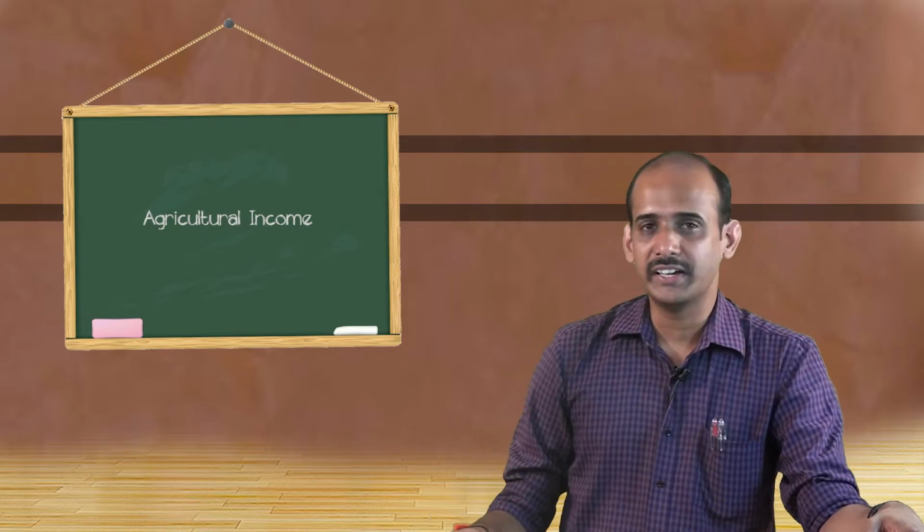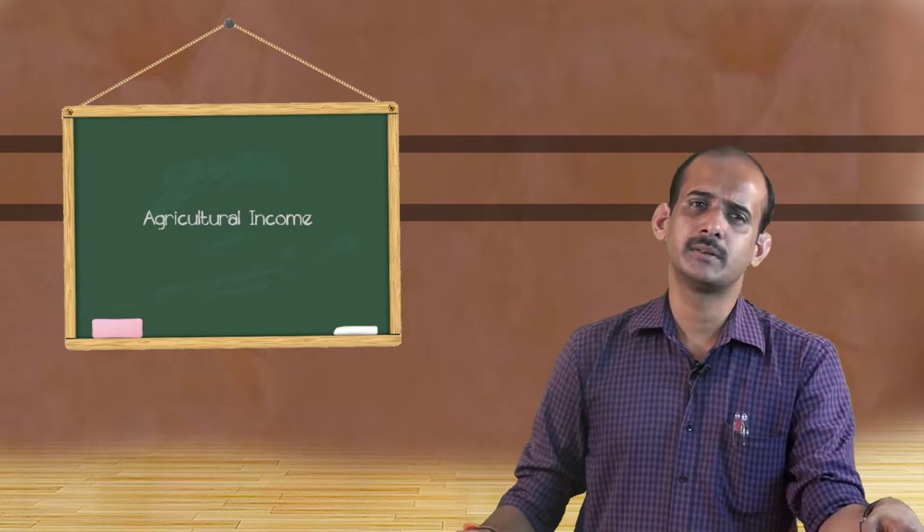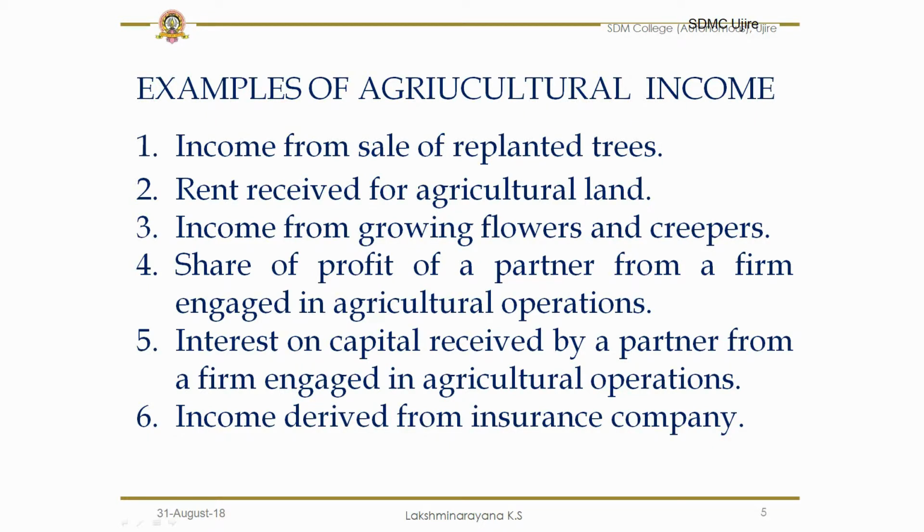So any income which fulfills these three conditions basically can be called as agricultural income. To have more clarity about the concept of agricultural income, let us have some examples of agricultural income. The first one, income from sale of replanted trees. This means if denuded parts of the forest or vacant parts of the forest are being replanted with the trees, and subsequent operations of forestry are carried out, and any income is derived out of sale of those trees, then such incomes can be called as agricultural incomes.